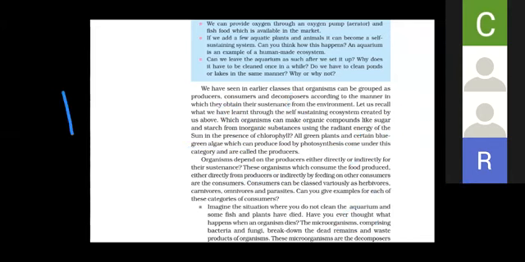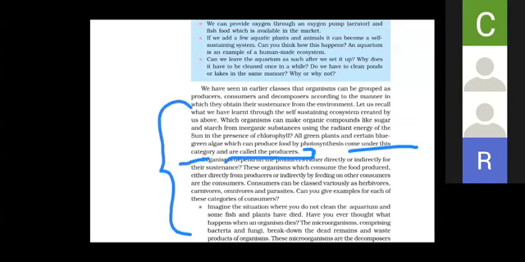Of course, the green plants. So they are called producers, right? All green plants and some blue-green algae, BGA, which can produce food by photosynthesis, are producers. A 3-mark question comes on this, so it is important to read it word to word.